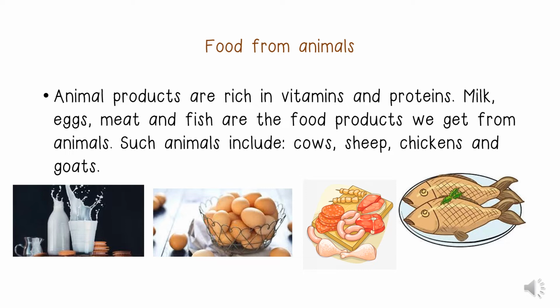Food from animals. Animal products are rich in vitamins and proteins. Milk, eggs, meat, and fish are the food products we get from animals. Such animals include cows, sheep, chicken, and goats.